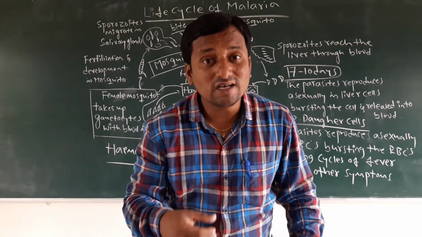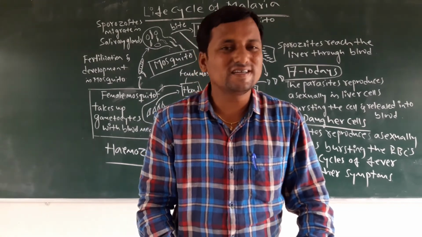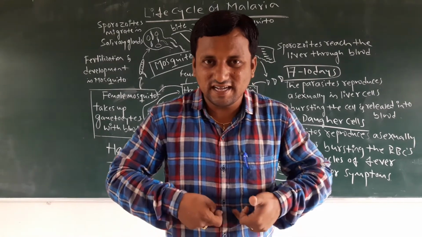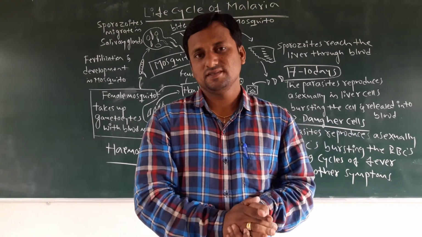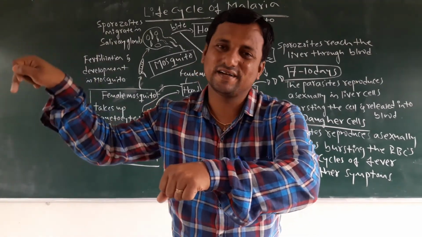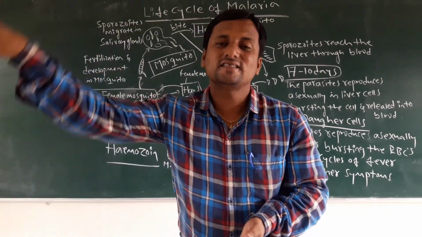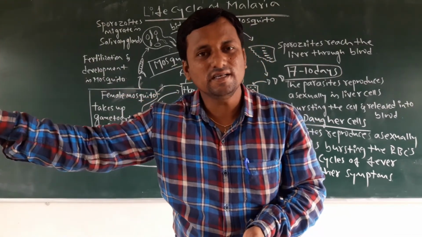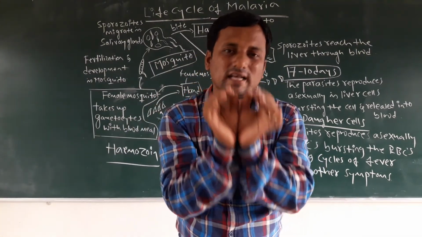Then it reaches the oocyst. In the oocyst, further development takes place, fertilization and development. After that, they come into the salivary gland of the mosquito, where they are stored. Then the mosquito bites another person, and these sporozoites enter into that person's body. Then again the cycle starts. This is the overall summarized part of this life cycle.